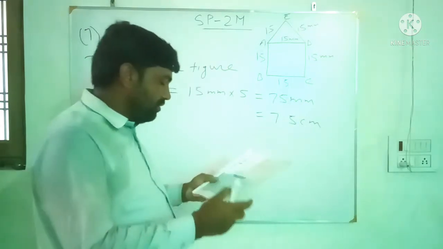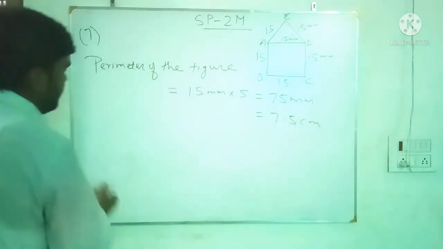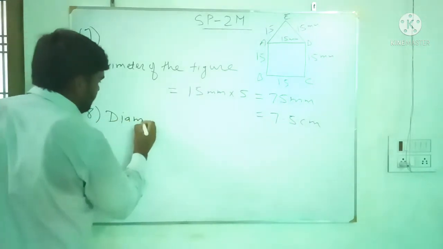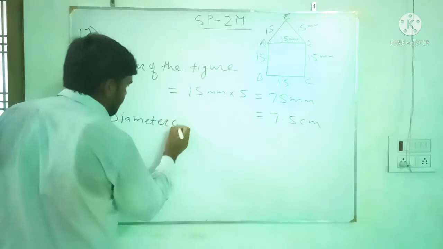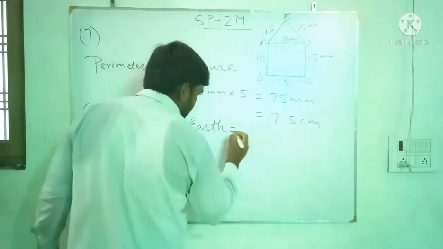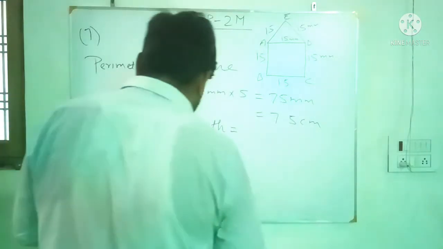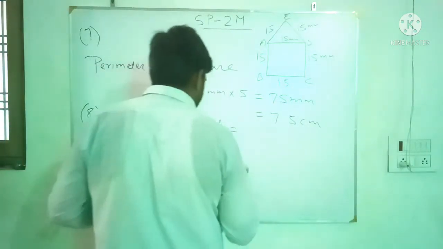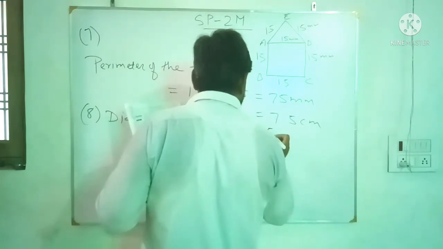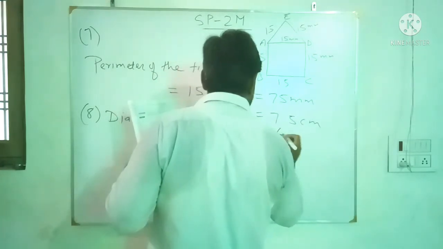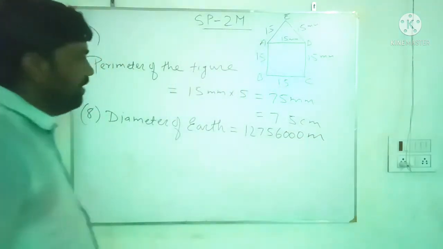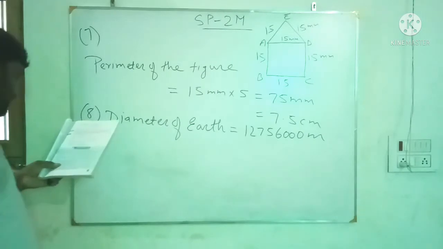So it is given in meter. First we solve question number 8.